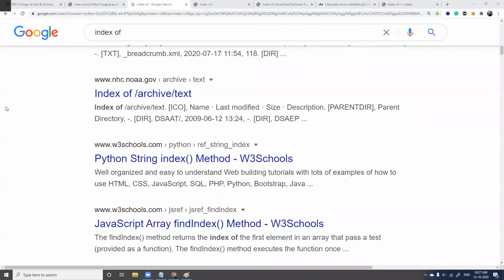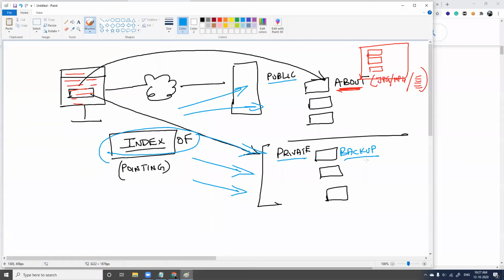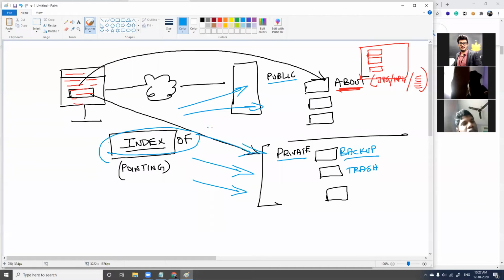Now let us go here. What we did, we searched for index of. So we might get public directories. We also can get private directories like this, right? Because we just gave index of. I didn't mention whether it should be a public or a private directory. In case you are aware of the names of private directories, like I told you, we have backup, and we have trash. Let's try using these keywords, backup and trash, so that we directly access these private directories and see if we get some information or not.